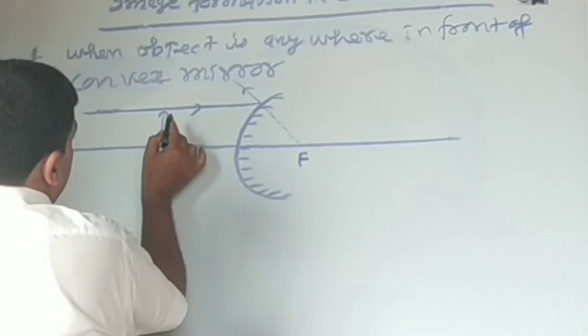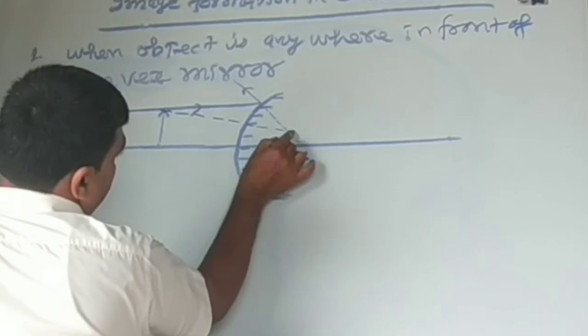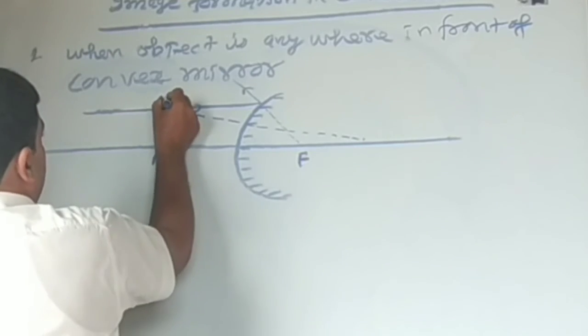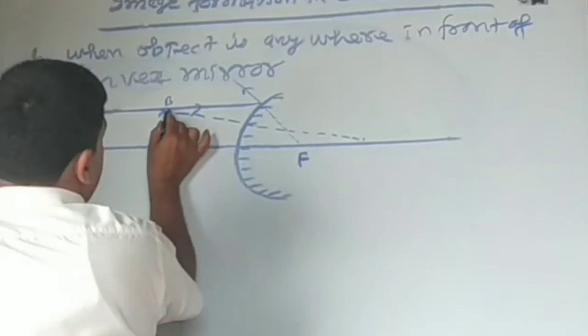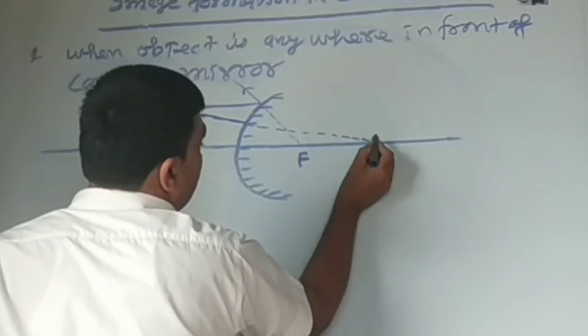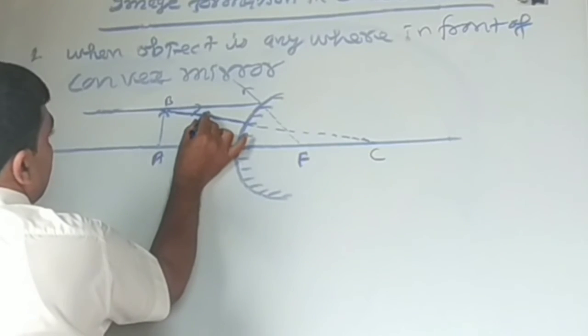Another ray started from the head of the object AB, okay, and is assumed to be passing through its center of curvature.